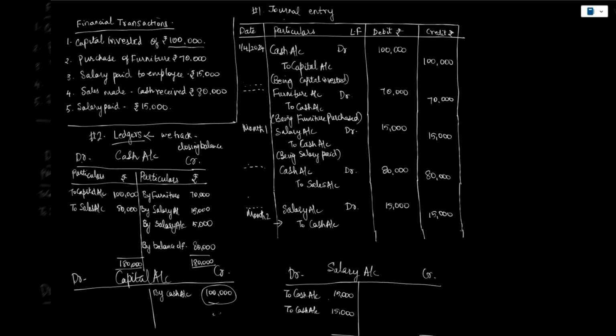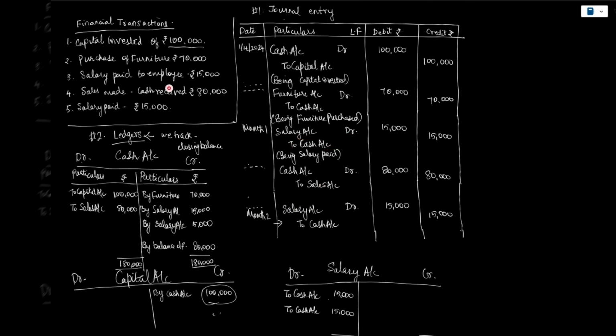Next, we'll proceed with the journal entries for each of the transactions. Capital invested of rupees 1 lakh, so I am debiting the cash account, credit to capital account of 1 lakh, being capital invested. For the second transaction, purchase of furniture of 70,000, where furniture is an asset, I'm assuming I'm paying by cash, so furniture account debit to cash of rupees 70,000, being furniture purchased. Third transaction is salary paid to employees, salary account debit to cash of rupees 15,000.